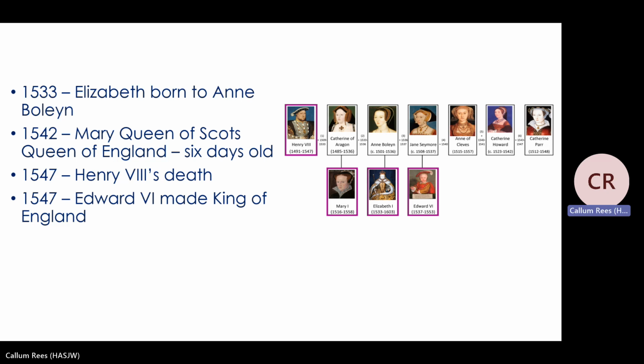So in 1542, Mary, Queen of Scots, is made the Queen of Scotland at just the age of 6 days old. Then when Henry VIII dies in 1547, Henry's son, Edward VI, is made the King of England.